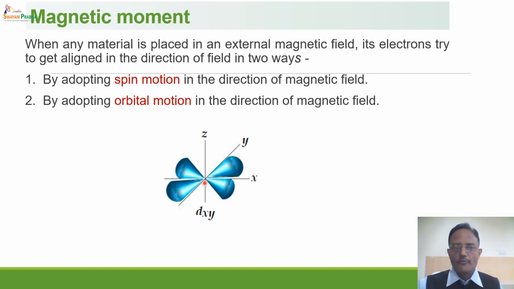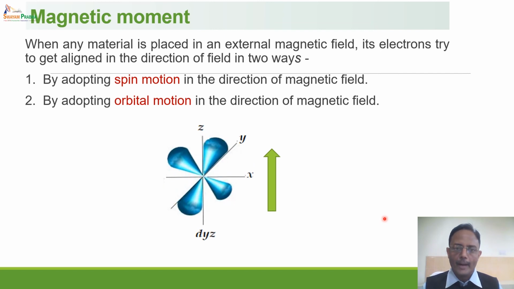Now if we apply magnetic field along z direction, then this dxy orbital orients itself in such a way that it gets a z component, like by rotating through 90 degrees, this dxy orbital gets oriented in the dyz plane.